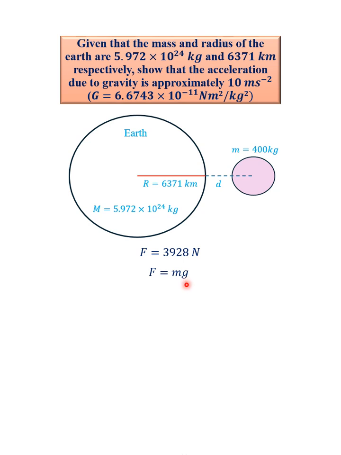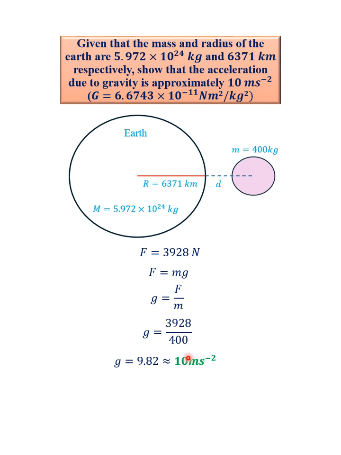Since that is what we are looking for, let's make g the subject of the formula by dividing both sides by m, so that g will be equal to F, the force, divided by m, the mass of the test object. Let's put values. g will be equal to 3928 divided by 400. And if you put this value into your calculator, g will give you 9.82, which is approximately 10 meters per second squared.